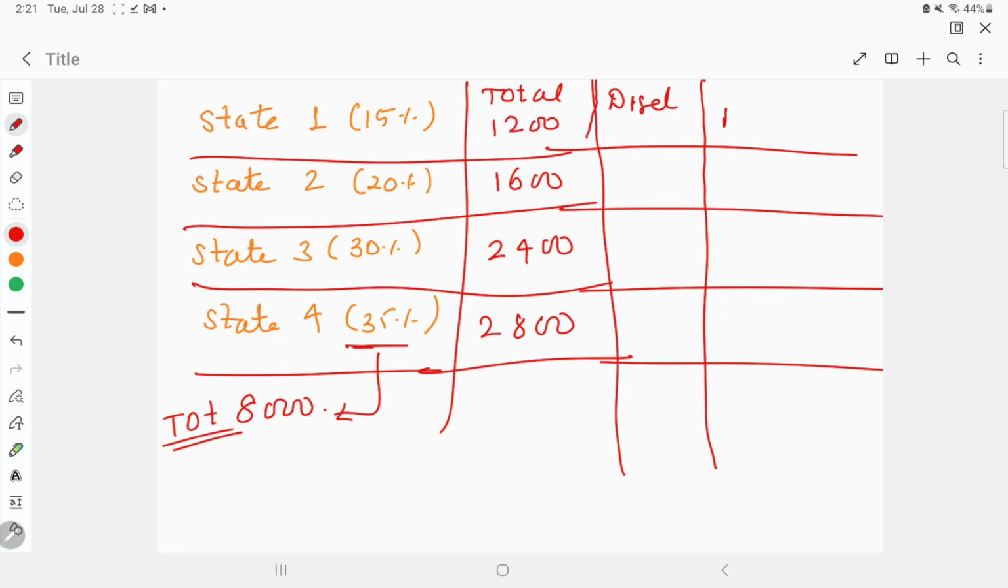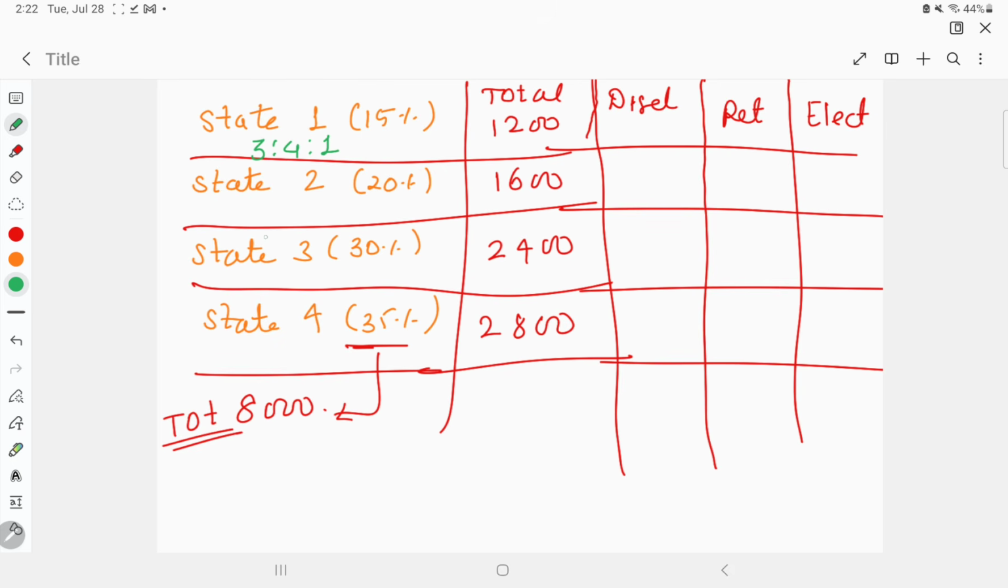Diesel, petrol, and electric cars. The ratio given is 3 is to 4 is to 1 for state 1.